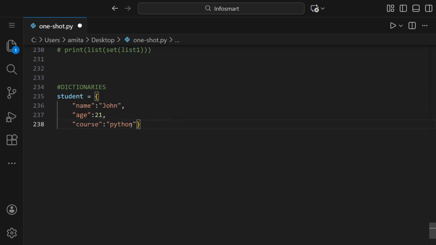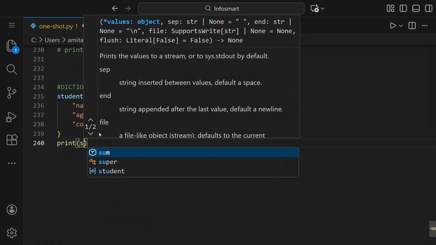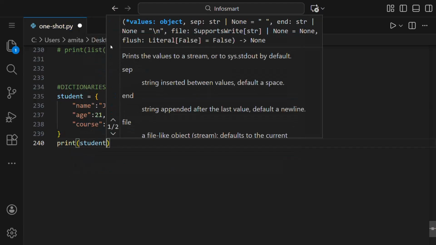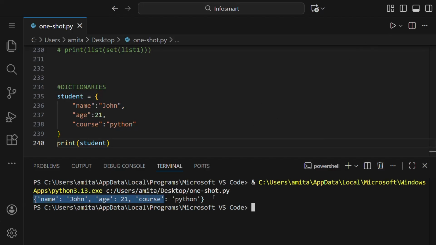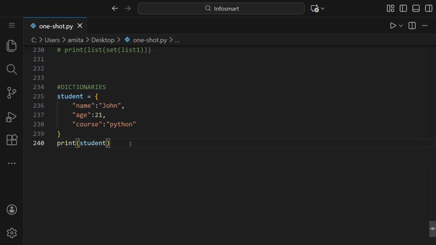So this is another method of writing a dictionary, and we can print this, print student. Now we'll run this, and you can see we got this dictionary. So this is one key value pair, this is another, and third one is this. They're separated by commas, and inside this we have a colon between a key and a value. Altogether, closed in curly brackets is a dictionary.